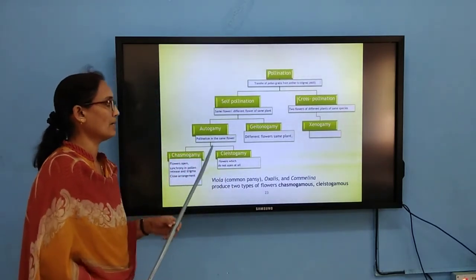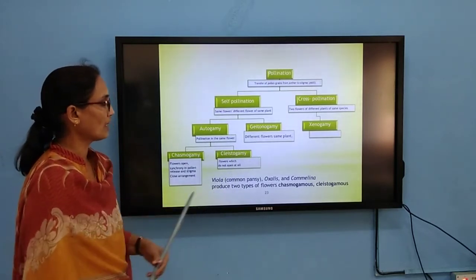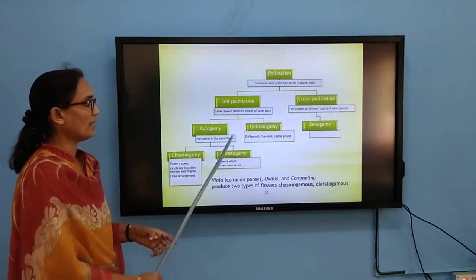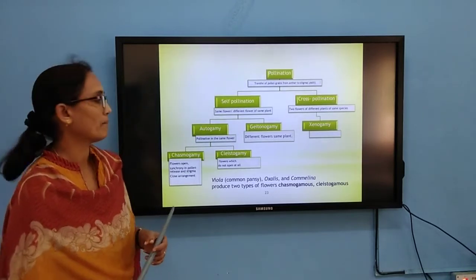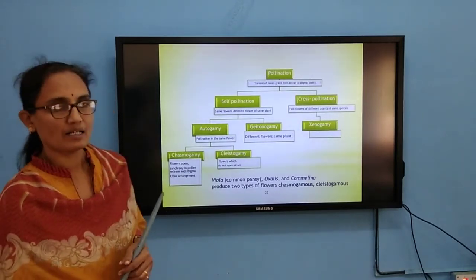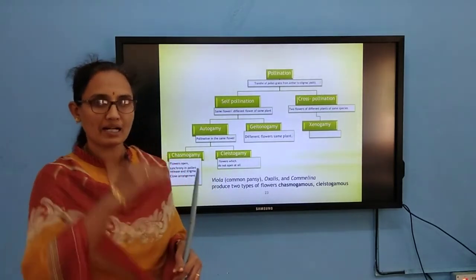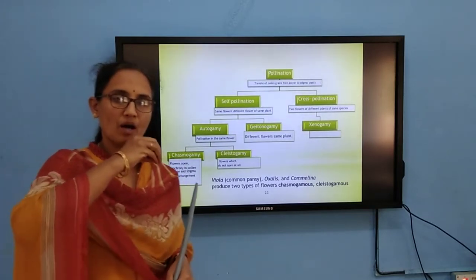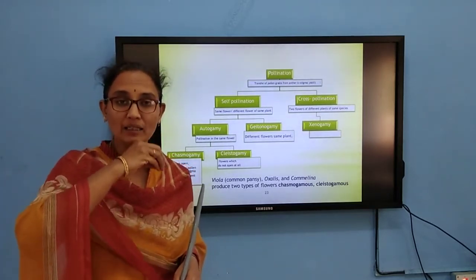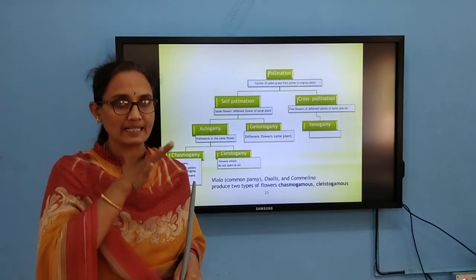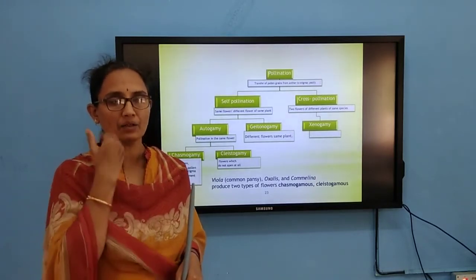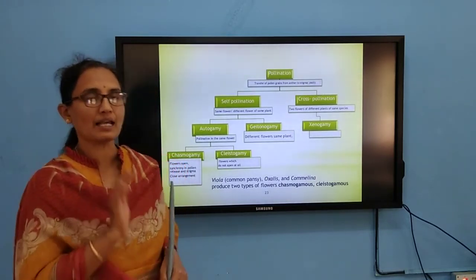Again, self-pollination we are classifying into two, autogamy and geitonogamy. Auto means self-pollination only, where the pollen grain is transferred from the anther to the stigma of the same flower.